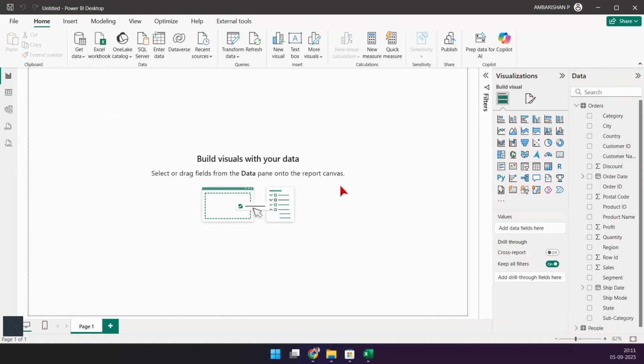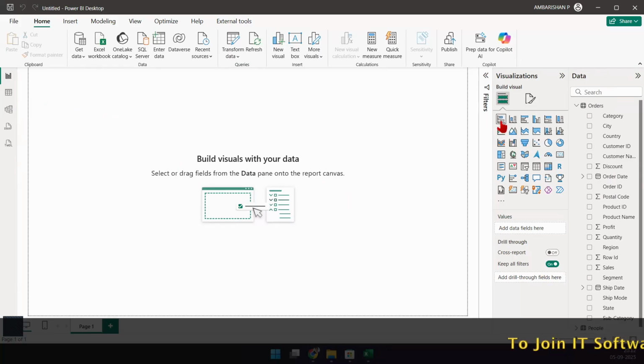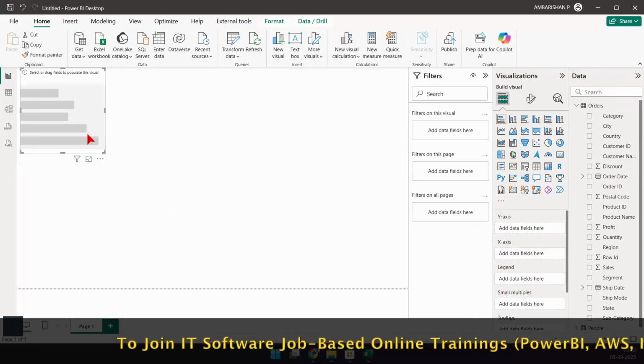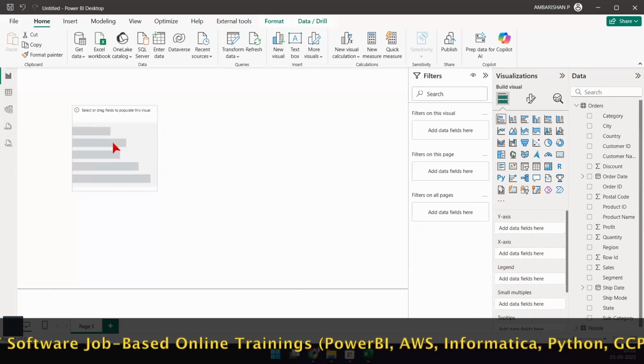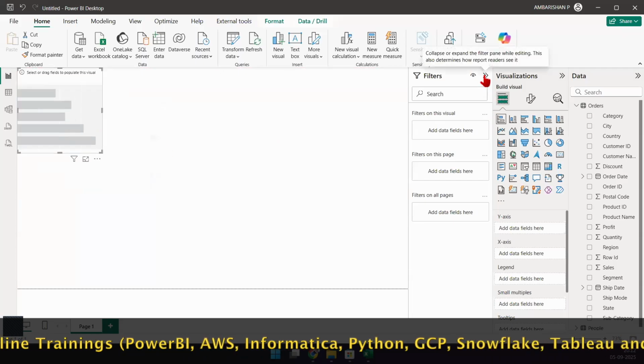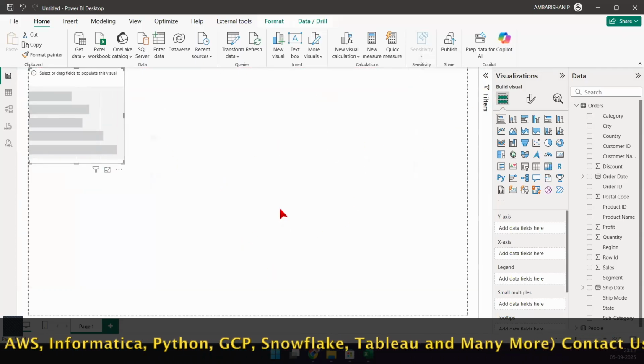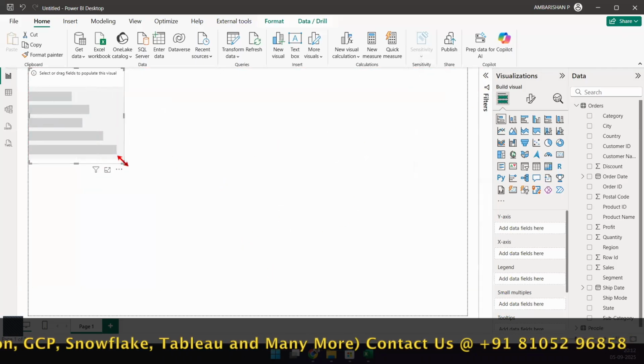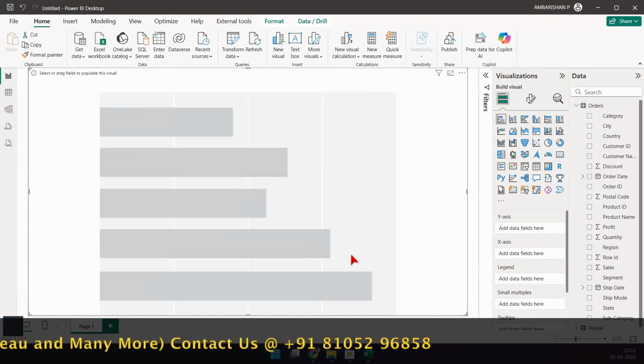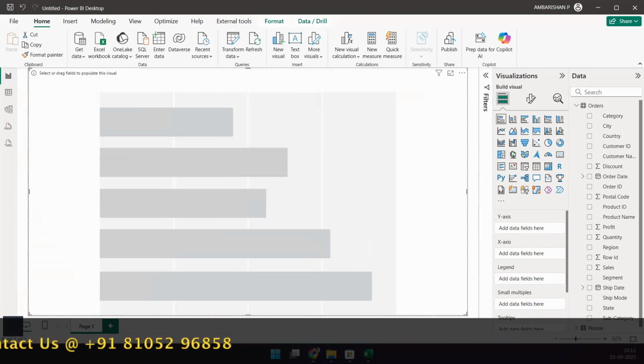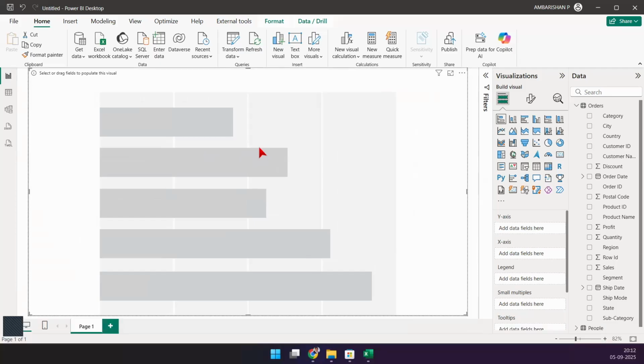And I'll show you how easy it is to build a simple visual. So let me add a template here. Let's just go with this bar chart. Click on this bar chart, and that adds a template to your canvas. Very good. Let's minimize this pane alone just so that we have enough room to work on. I'm going to expand this a little bit like this. And guys, please feel free to stop me anytime, anywhere, and ask questions or put that in the chat box, please.